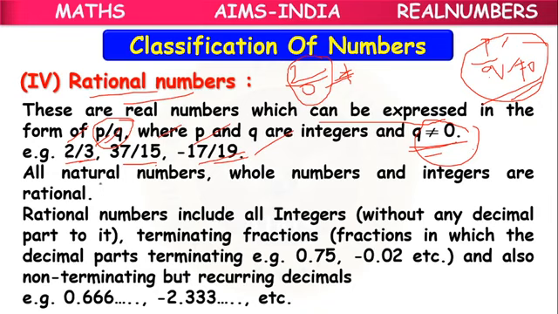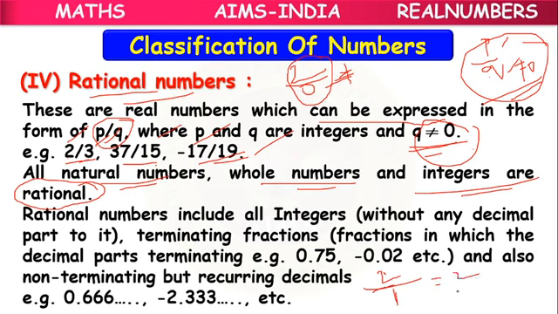All natural numbers, whole numbers and integers can be written as rational numbers. Just now we discussed three types of number systems: natural, whole and integers. But these three also can be written as a rational number. How? Suppose we have the natural number 2, we can write it as 2 by 1, because 2 over 1 is equal to 2 only.